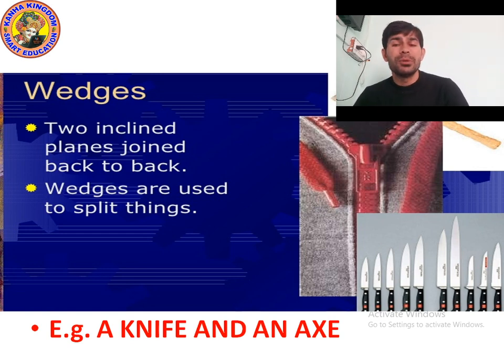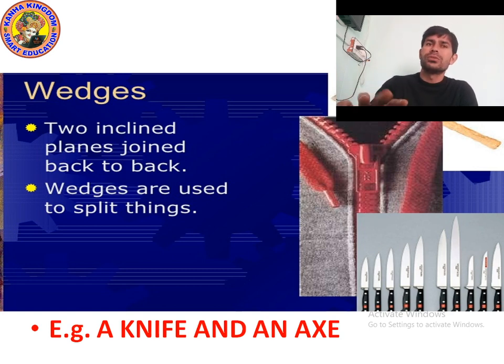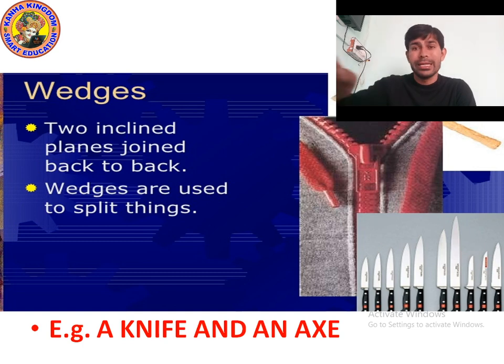So it was all about wedges. We do not need to learn too much about this topic; it's very easy. Two inclined planes joined back to back is called a wedge, and wedges are used to split things, like a knife and an axe. Okay, I hope you understood. Now let's move on to the next point.